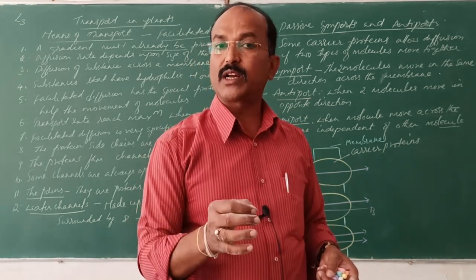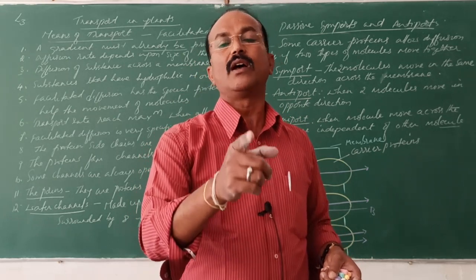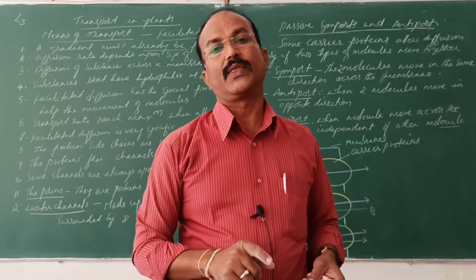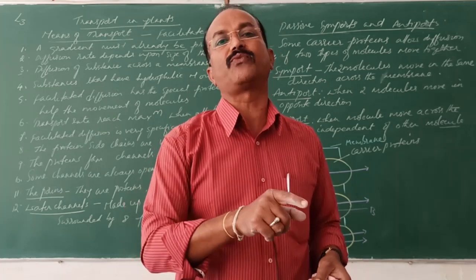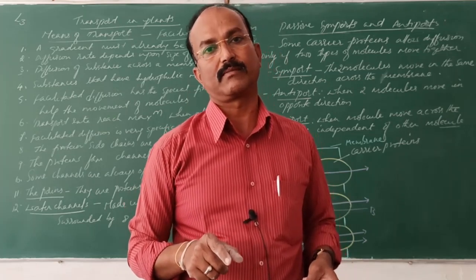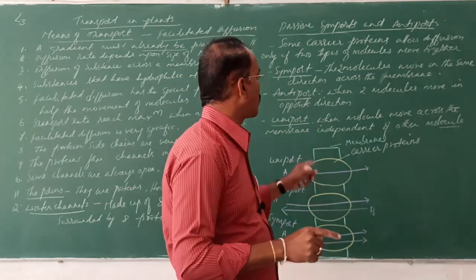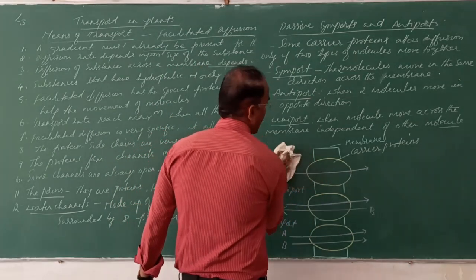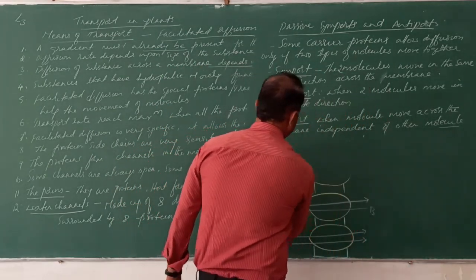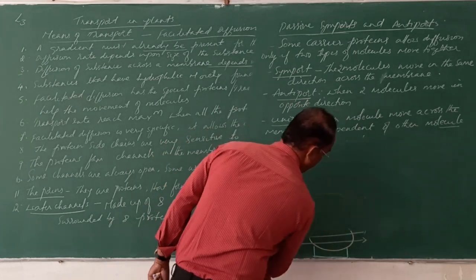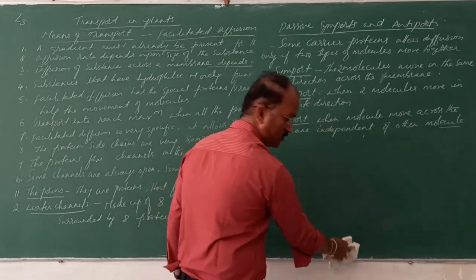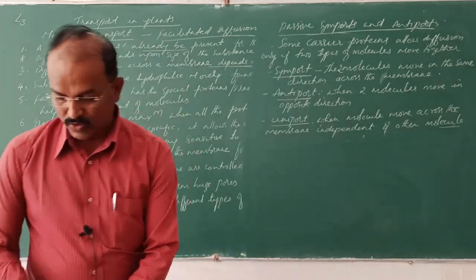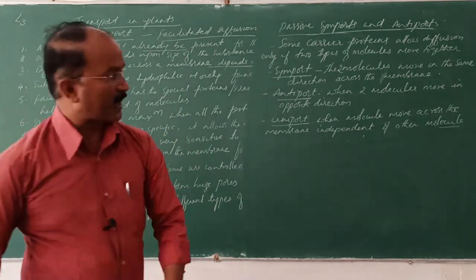For the transportation of these substances, the protein carriers are required, and the energy is very important here. The ATP is the energy that is utilized for the transportation of these substances against the concentration gradient. Okay, very sorry, I said passive, but it is active transport. What we have discussed till now is passive. Now we shall discuss about the active transport.